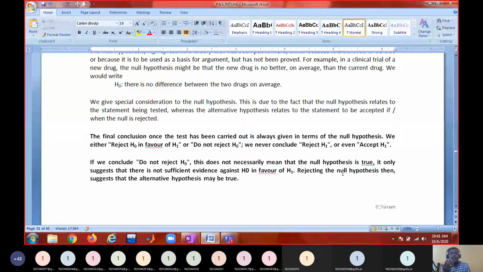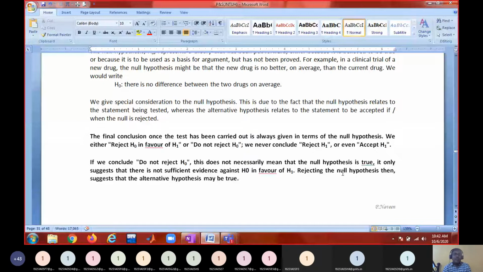I say I speak the truth. The opposite is I don't speak the truth. In bivalent logic, the opposite of truth is false. But I don't say truth doesn't mean that I say false. Similarly, does not reject does not necessarily always mean that we're accepting something.